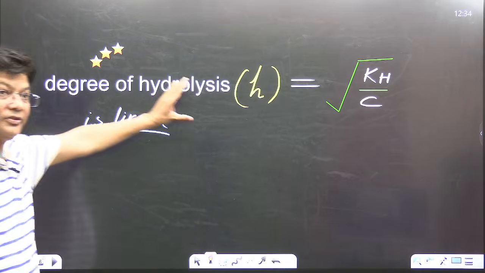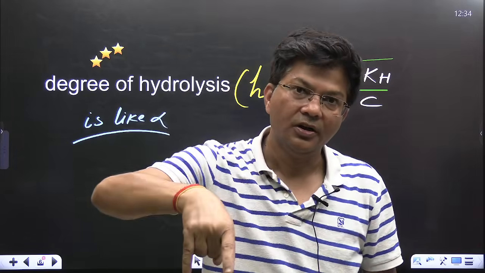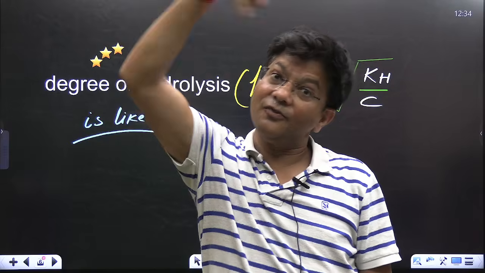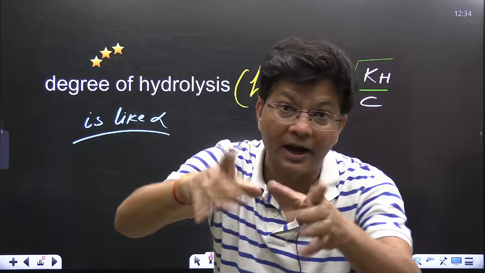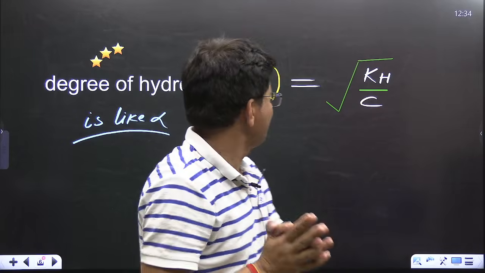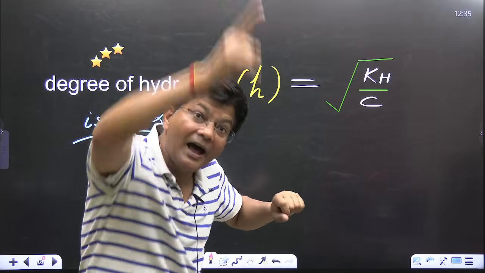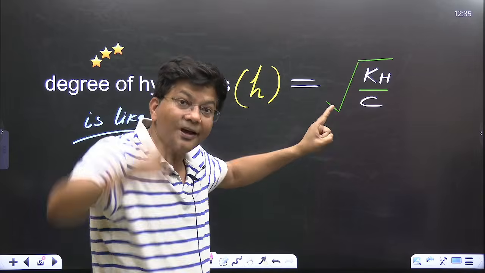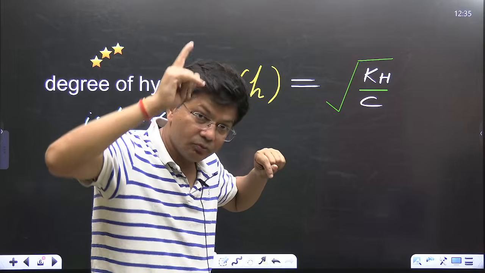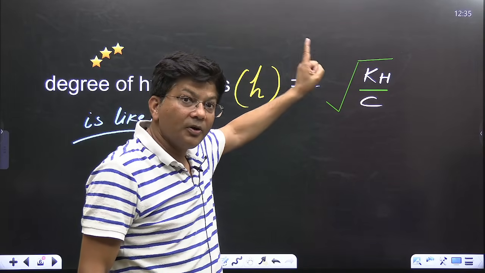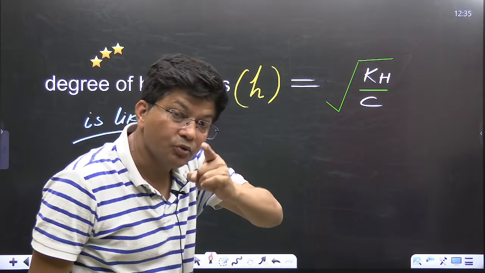Now, degree of hydrolysis is just like alpha. For salt hydrolysis, we will use a small h. Small h is just like alpha, right? There it was degree of ionization or degree of dissociation, but here it is degree of hydrolysis, but the same thing. If you want to find its value, I have told you alpha was the standing line, so here also the standing line. There for acid it was Ka by C. For base it was Kb by C. Here it is Kh by C because we are talking about salt hydrolysis. This is very, very important, and holds a hell of a lot of weightage.